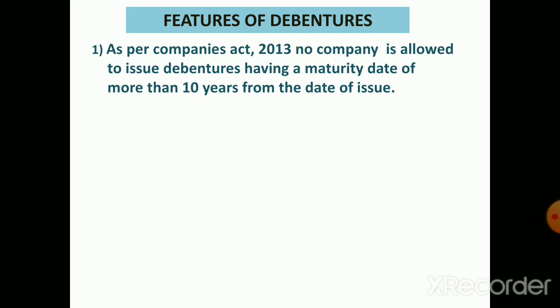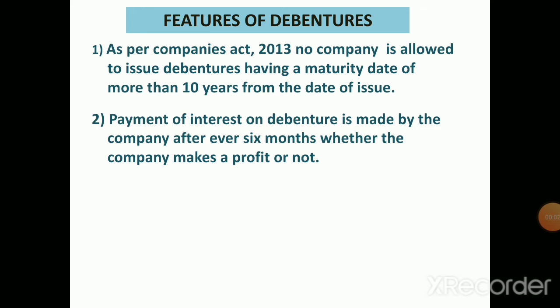Next is the features of debentures. So the first feature is, as per Companies Act 2013, no company is allowed to issue debentures having a maturity date of more than 10 years from the date of issue, which means the time duration to repay the amount which has been borrowed from the public should not exceed 10 years from the date of issue. However, a company engaged in an infrastructure project can issue debentures for more than 10 years but not exceeding 30 years.